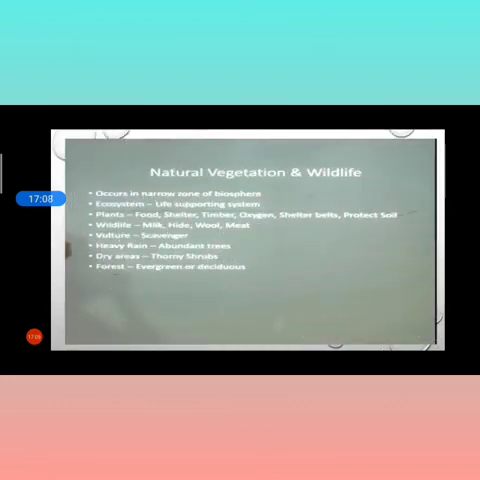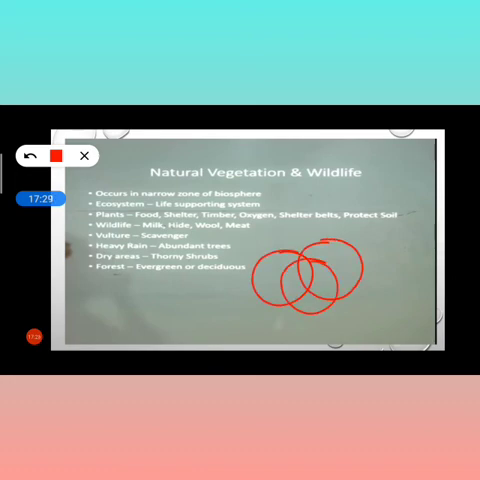Now here we will start with natural vegetation and wildlife. It occurs in a narrow zone of the biosphere ecosystem. Hope you remember the diagram we have already studied, with atmosphere, lithosphere and hydrosphere. Here I will make the diagram for you. Suppose one is atmosphere, one is lithosphere and one is hydrosphere. That particular area where the three meet is known as the biosphere.